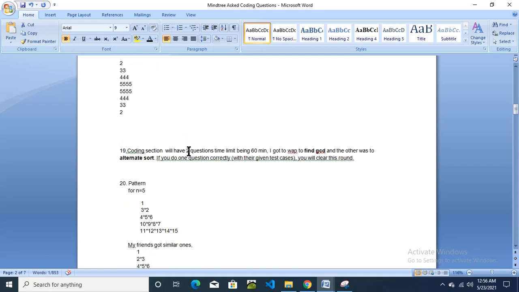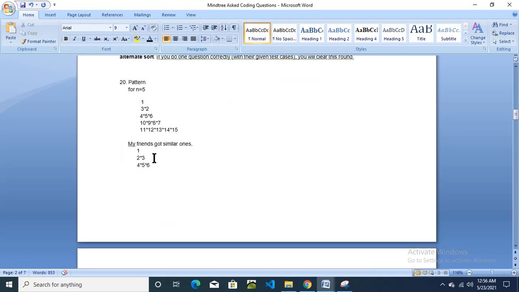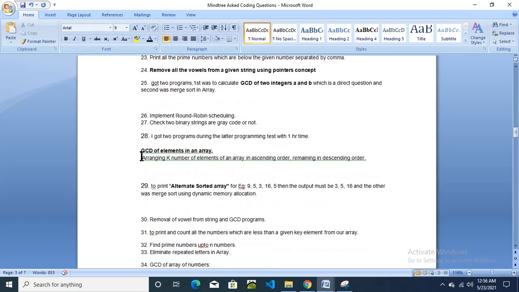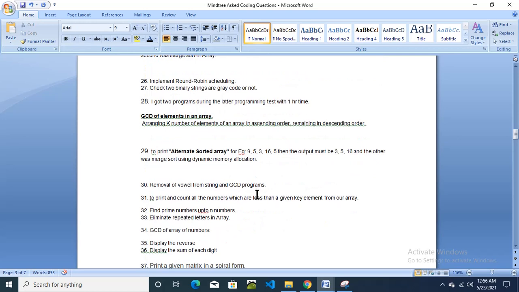And this question number 19, two times. And this one is the third time, question number 29, alternate sorted array. And the other coding question was merge sort using dynamic memory allocation.